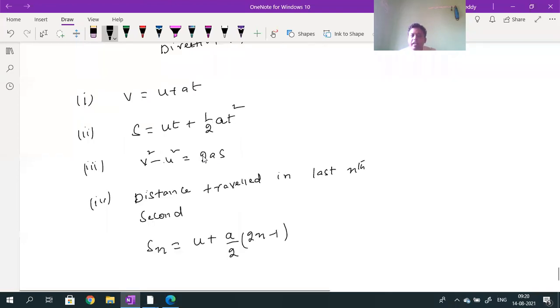And one more important point here you should know. Have you studied the second equation? Do you know the fourth equation, students?